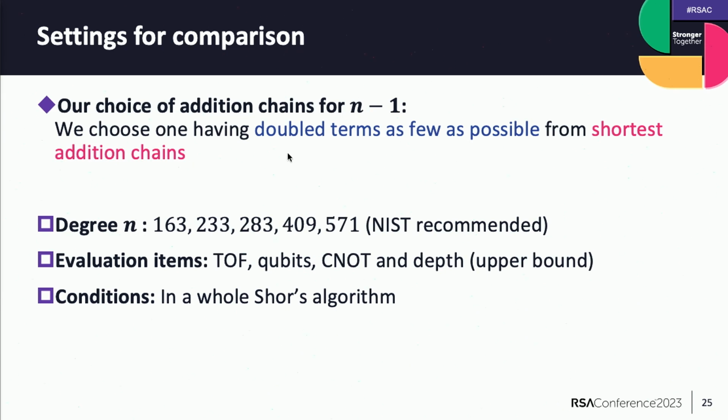First, I explain our choice of addition chain for n minus 1. We chose an addition chain having as few double terms as possible from the shortest addition chains. In other words, we collect the shortest addition chains for n minus 1 first and pick the chain with the fewest double terms. And here is the setting for comparison, and the degrees n are all the least recommended. And we compared the number of Toffoli gates, qubits, CNOT gates, and depth in the whole Shor's algorithm.